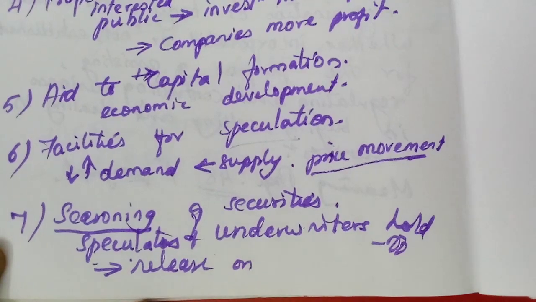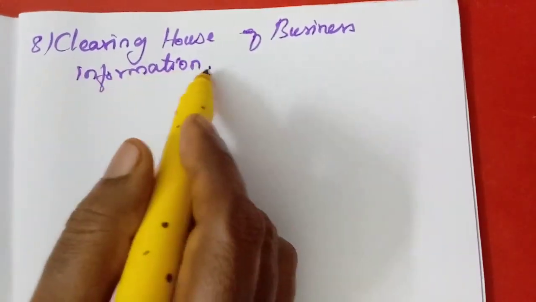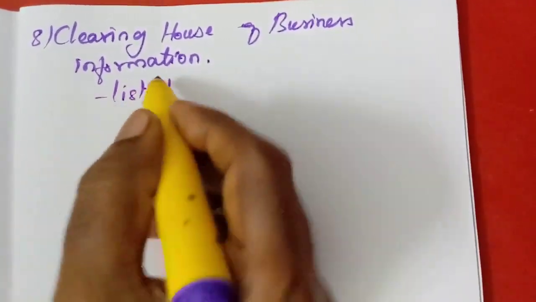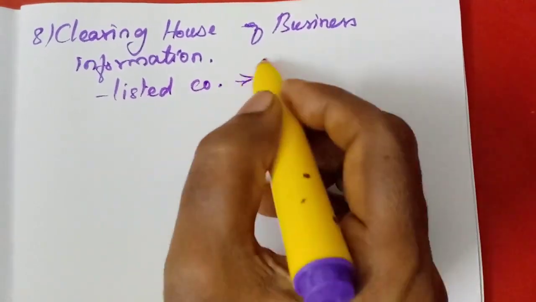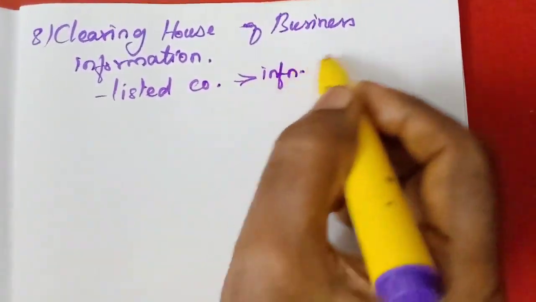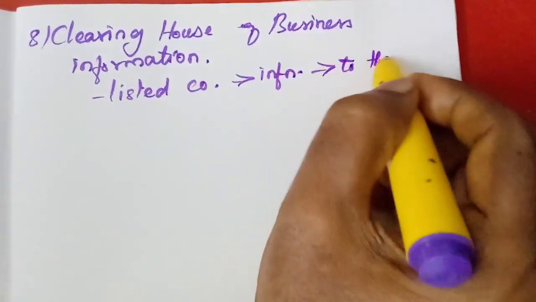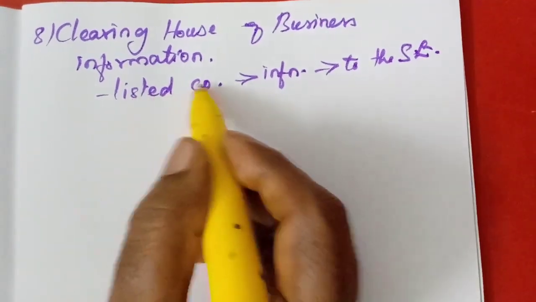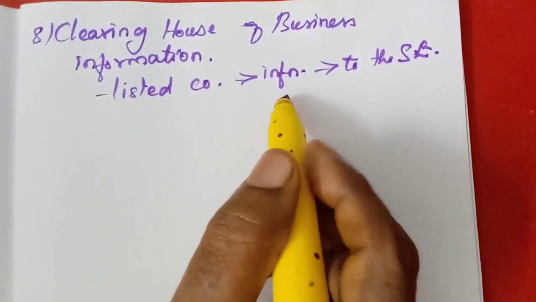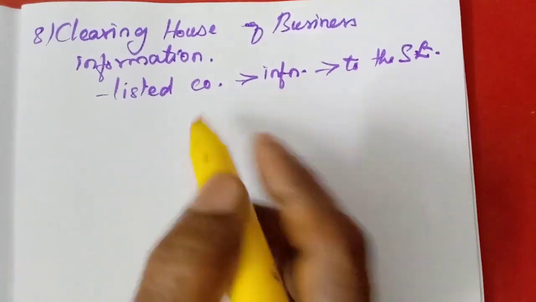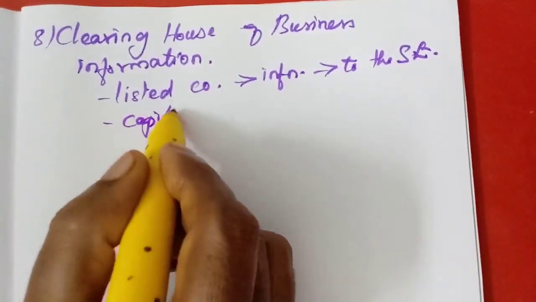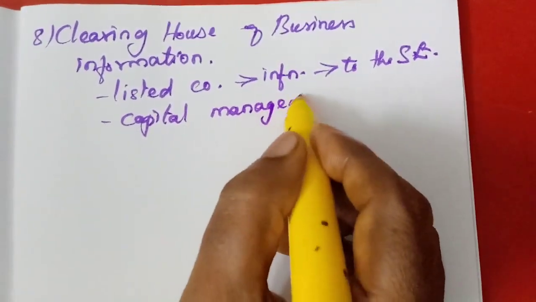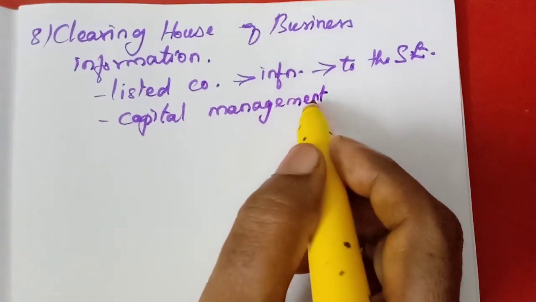Okay, then the 8th point, clearing house of business information. We know the listed companies have to provide much information to the stock exchange, because all the listed companies have to furnish some details to the stock exchange relating to capital management, regarding capital. How much is the equity capital, how much is the preference share capital, then how much are the debentures.